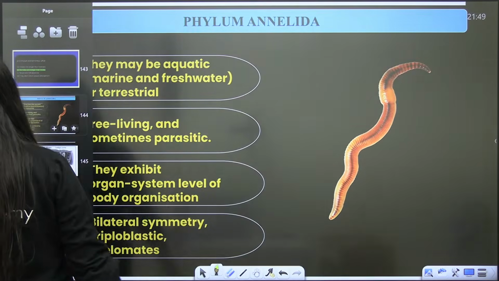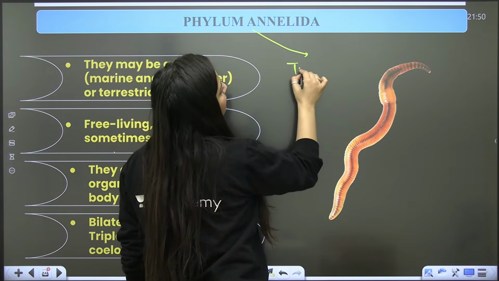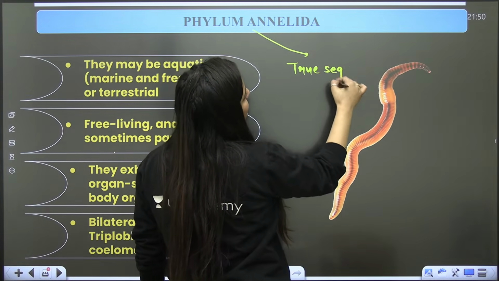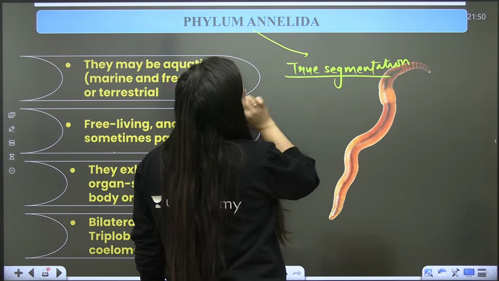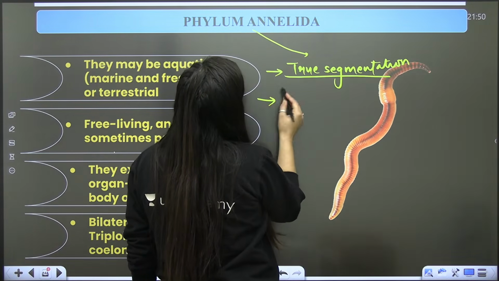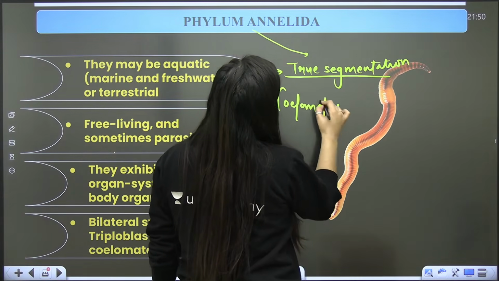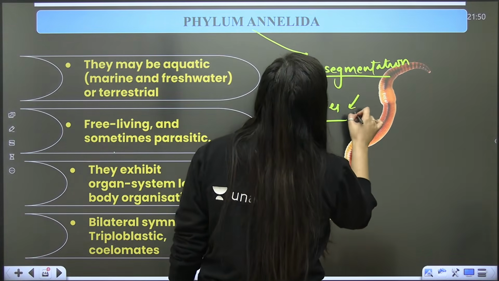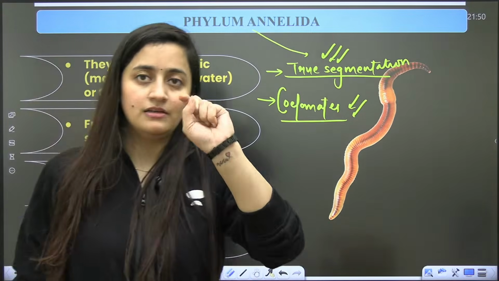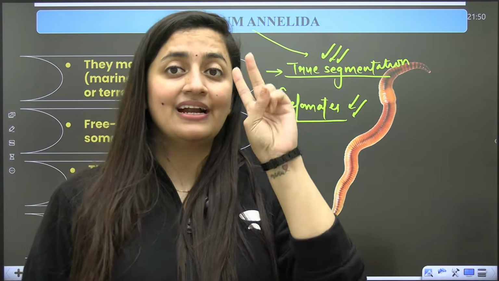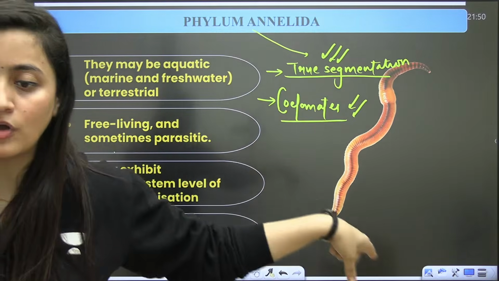Next is Phylum Annelida, where for the first time you will see true segmentation, that is metamerism, and they are coelomates. These are the characters we are going to see in this phylum for the first time. We are done with 5 phyla: Porifera, Cnidaria, Ctenophora, Platyhelminthes, Aschelminthes. Now we will talk about Annelida.